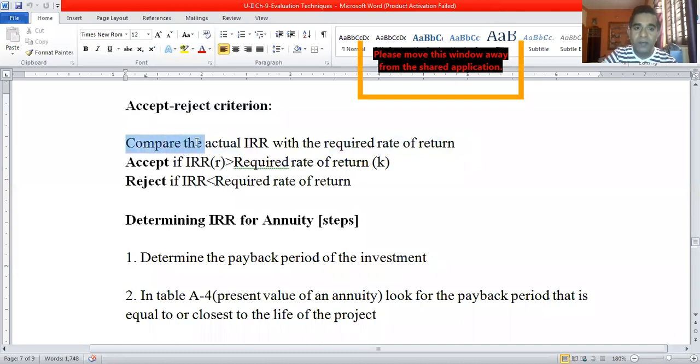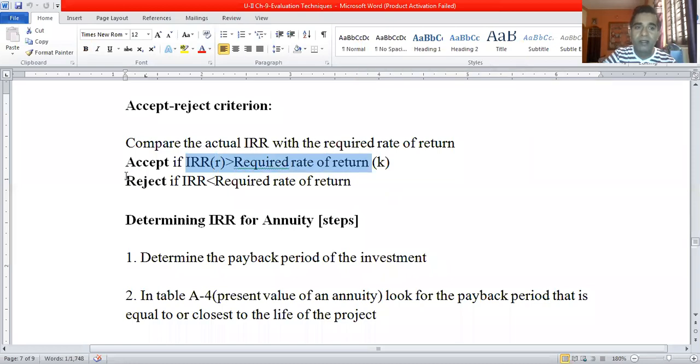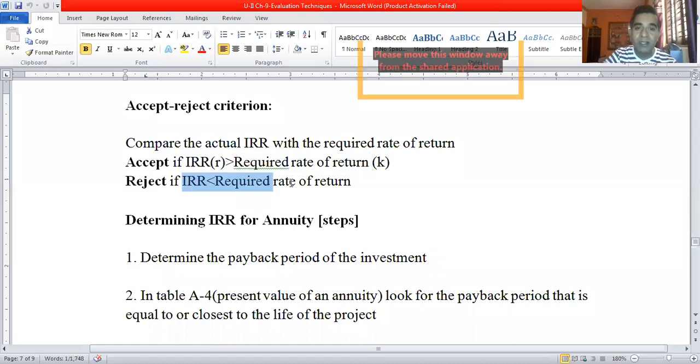So compare the calculated IRR with the required or predetermined rate of return. Accept the project if the internal rate of return is greater than the required rate of return, and reject the project if it is lesser. I hope the concept is clear now.